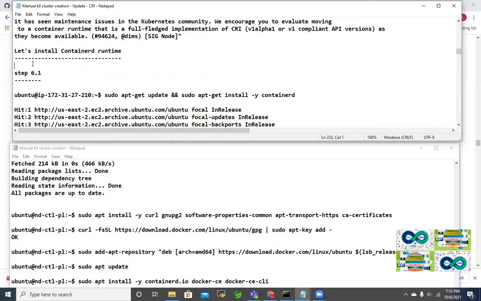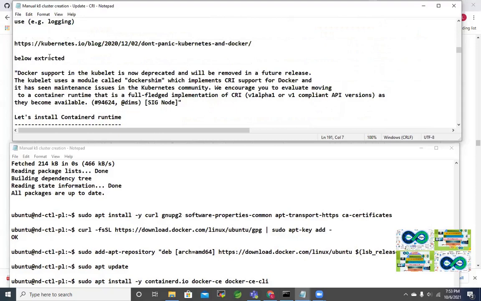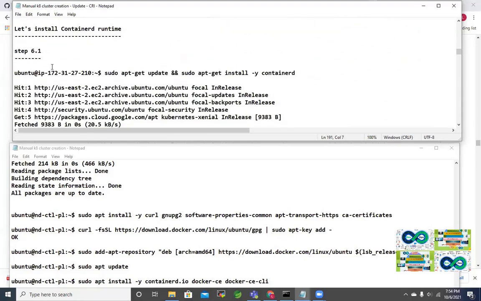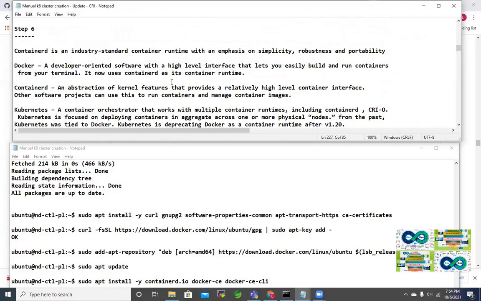So this is under step 6. We have explained this one about containerd. So 6.1, and how do you install? Very first thing, very easy: sudo apt-get install -y containerd. So we can do that with this one line, with the update and apt-get install containerd. You can do it. And of course, there is another way.